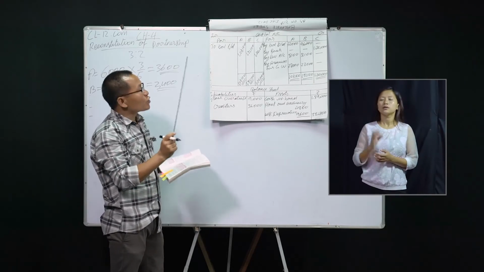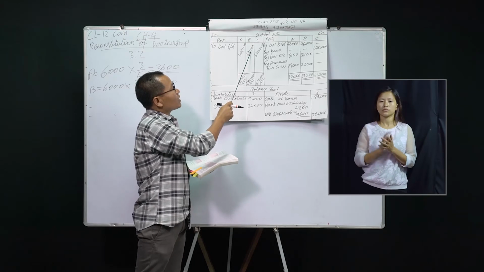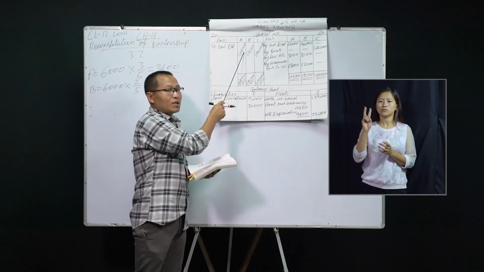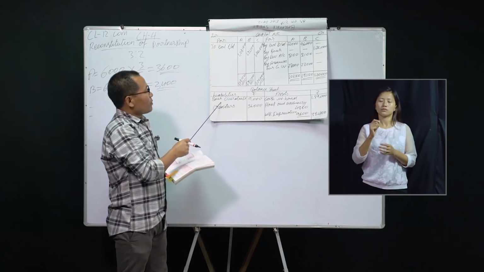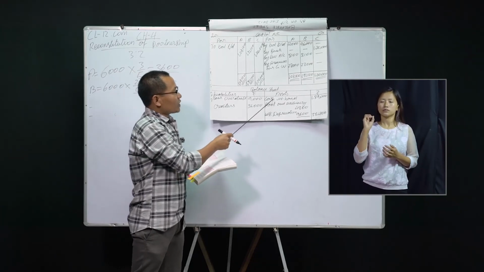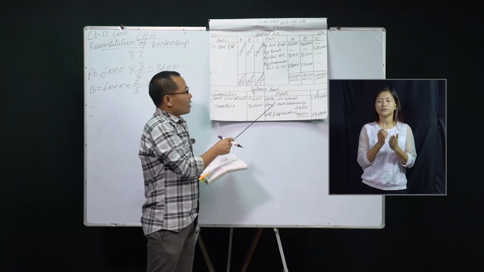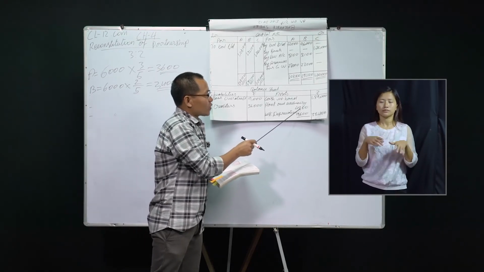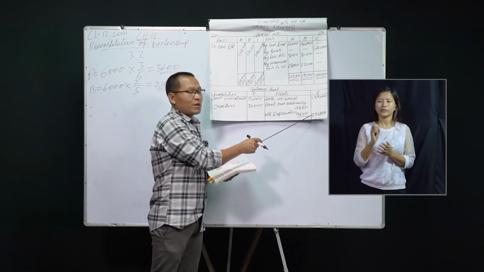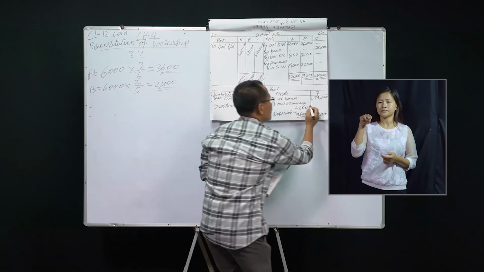The amount of capital now stood at 1,07,100 for A, 1,31,100 for B, and for C it is 1,20,000. So this is the new capital amount. In the balance sheet, bank overdraft on the liability side is 9,000, creditors 36,000. Then for cash in hand, I will show you this in your working notes. Plant and machinery balance is 48,000, depreciation is 9,600. Therefore, the value of plant and machinery has been decreased to 38,400.